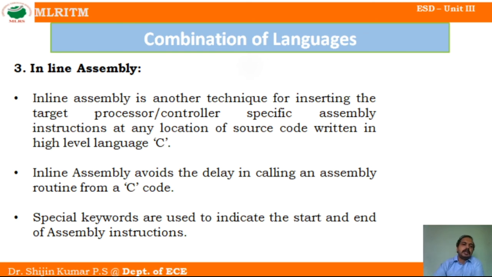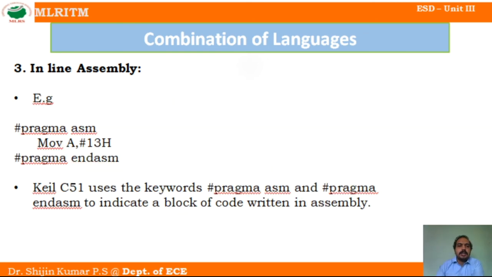What are the keywords that we can use in inline assembly? The example for this inline assembly code I have written here. PRAGMA ASM indicates that after this line the program is written in assembly language. Finally we write PRAGMA end ASM, the end assembler, where the assembly language code ends.